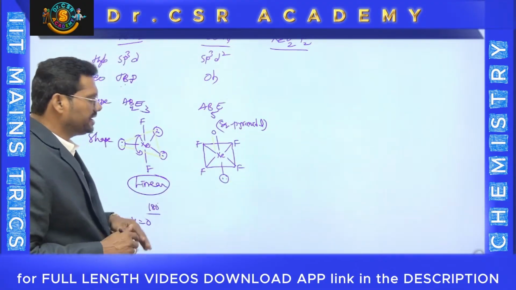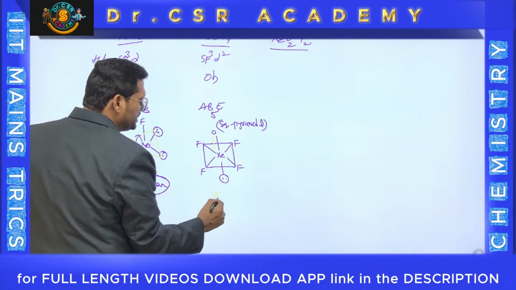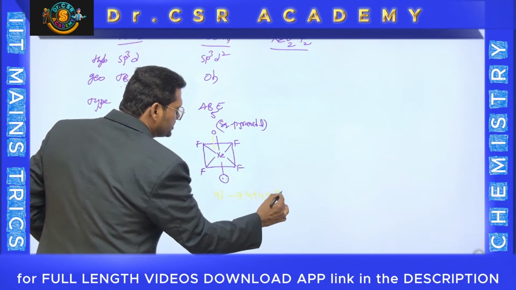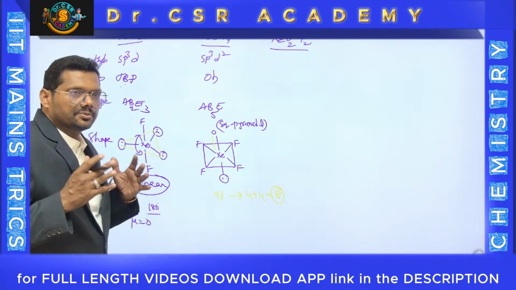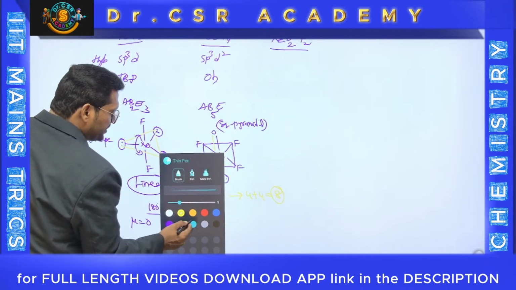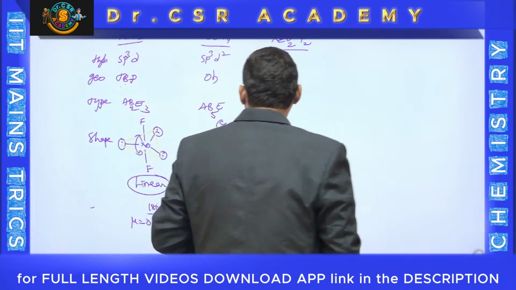But actually nearly 90 degree bond angles are 4 from here and 4 from here. There are 4 plus 4, 8. That equals 8 bond angles of 90 degrees in this molecule, which is called XeOF4. Now coming to this molecule, which is called XeO2F2.